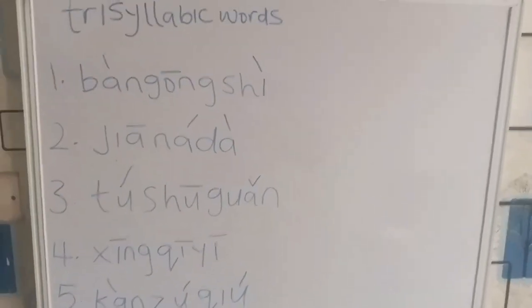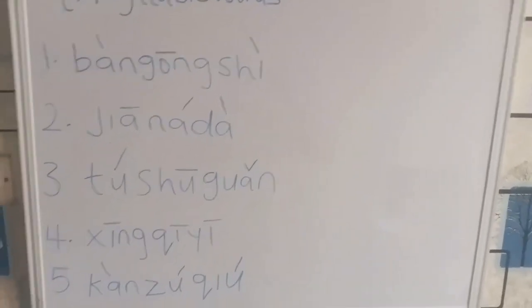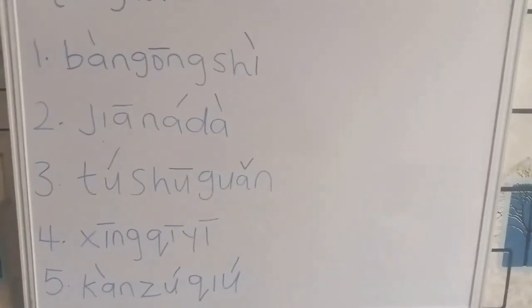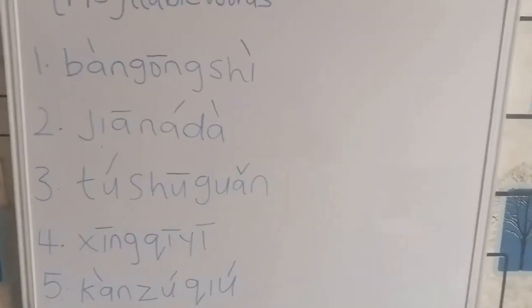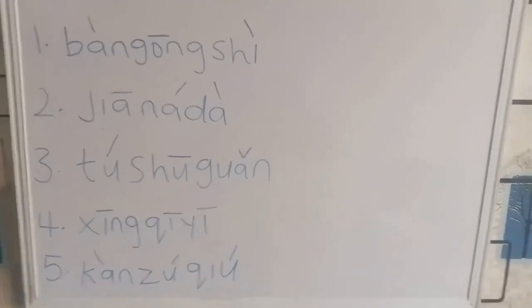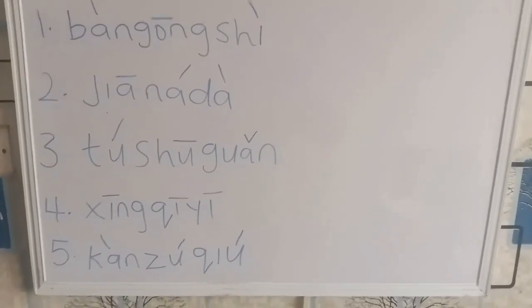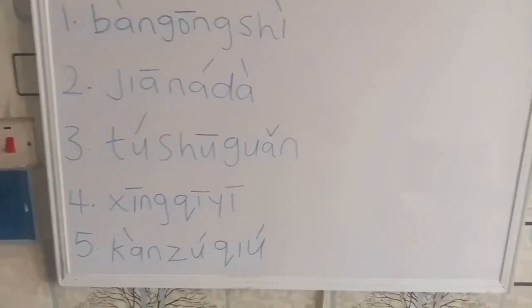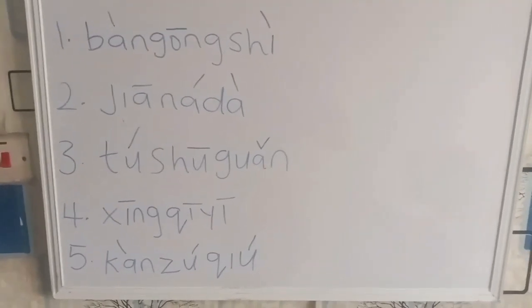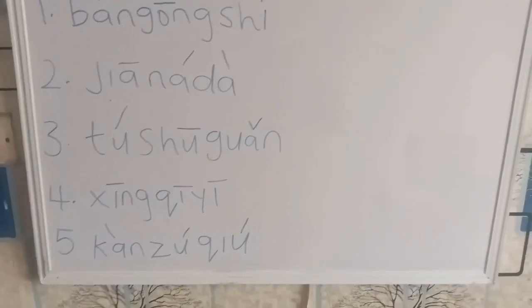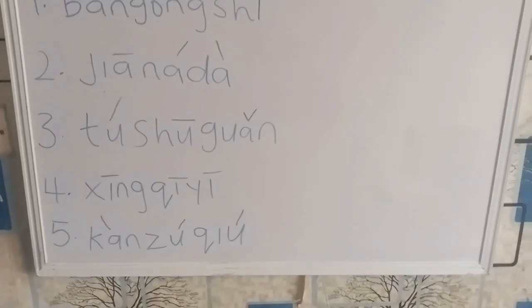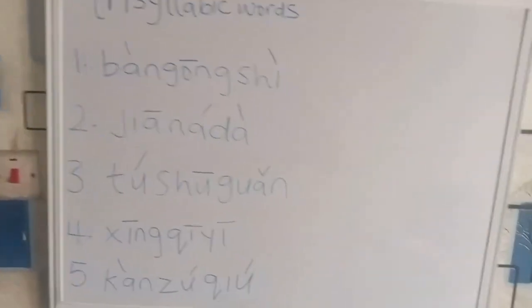These are words. Ban gong shi means office. Jia na da means Canada. Tu shu guan means library. Xin qi yi means Monday. Kan zhu qiu means to watch a football match. To watch football, yes.